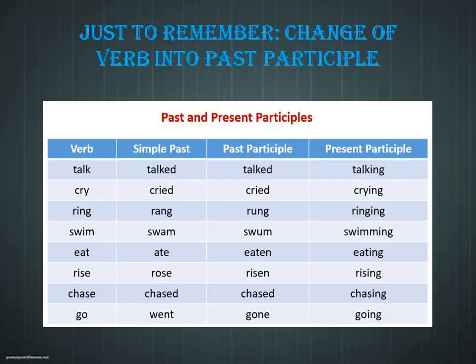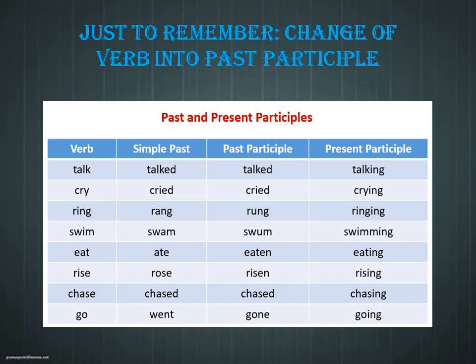I have used the word V3 form of the verb previously. V3 is nothing but, as we all know, the past participle form of the verb. So just take note of this chart. What is the V3 of talk? V1 talk, V2 talked, V3 talked. And what is the V3 of eat?